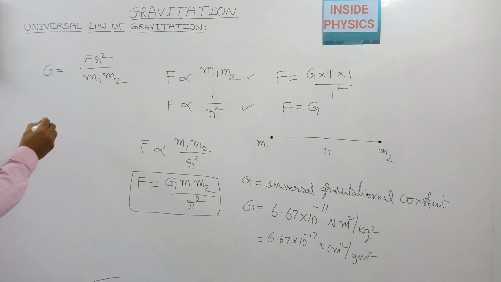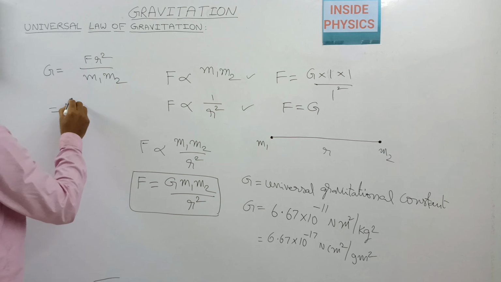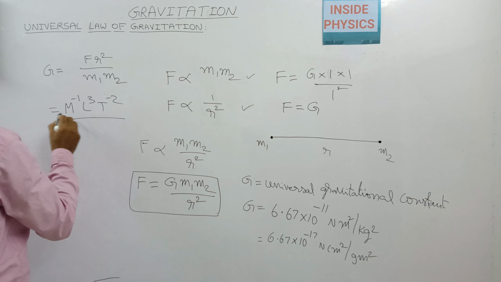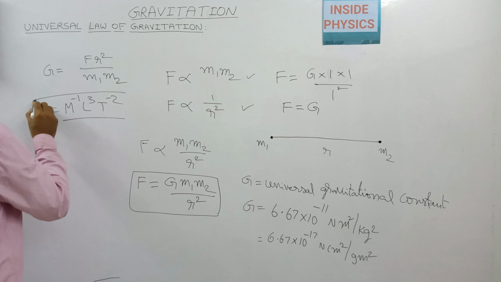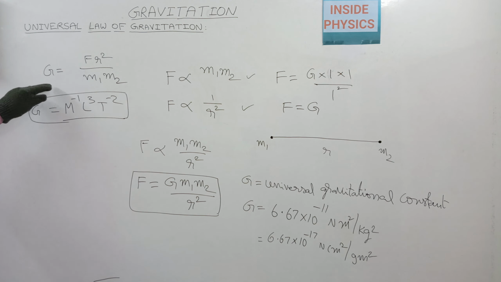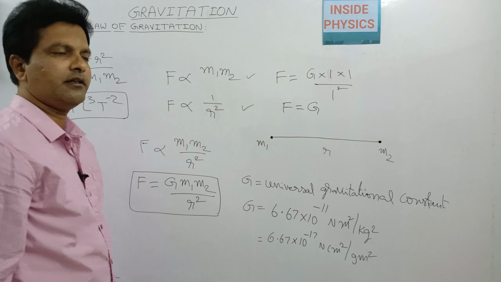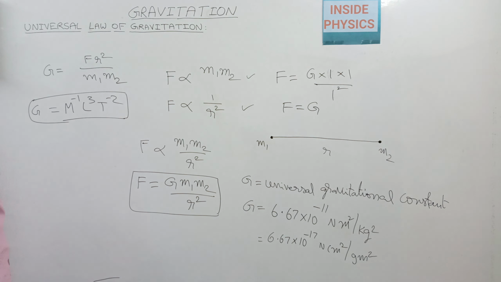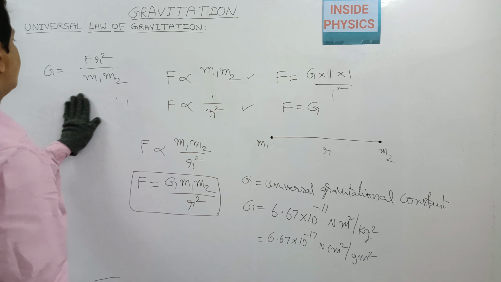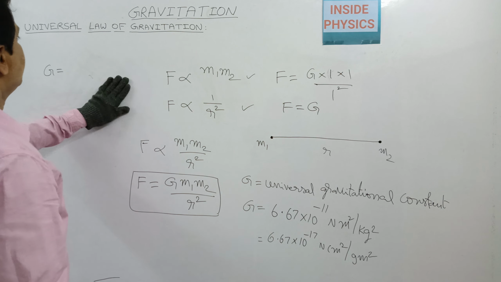So we can evaluate the dimensional formula as M^-1 L^3 T^-2. How to take the dimensional formula from a formula like this one, we can take up in dimensional analysis when we go through that chapter. Okay, so now we see what can be the characteristics of the gravitational constant.